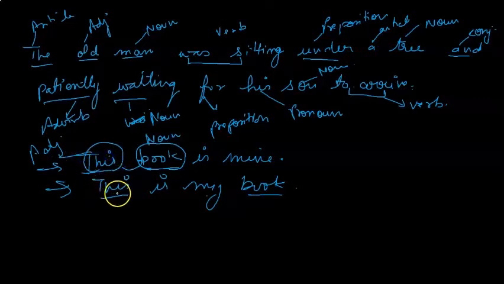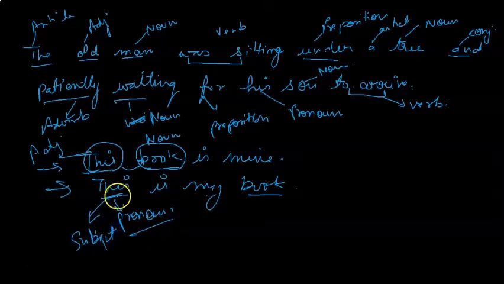But when we read the second sentence, this is my book, in this case, this is your pronoun. Why pronoun? Because this is working as a subject. So your subject can be either noun or pronoun. So this is not a noun, this is pronoun. So here this is a subject. This is your demonstrative pronoun, pointing out we're talking about this particular book.